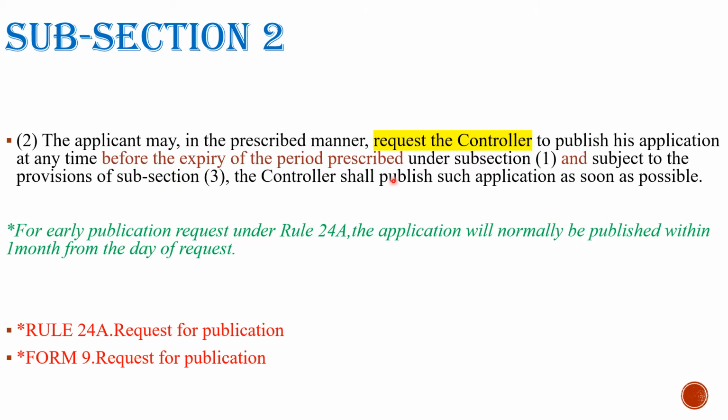Here the key phrase is request the controller. That means the applicant in the prescribed manner requests the controller to publish his application at any time before the expiry of the period prescribed. The period prescribed under subsection 1 is 18 months from the date of filing of the application.